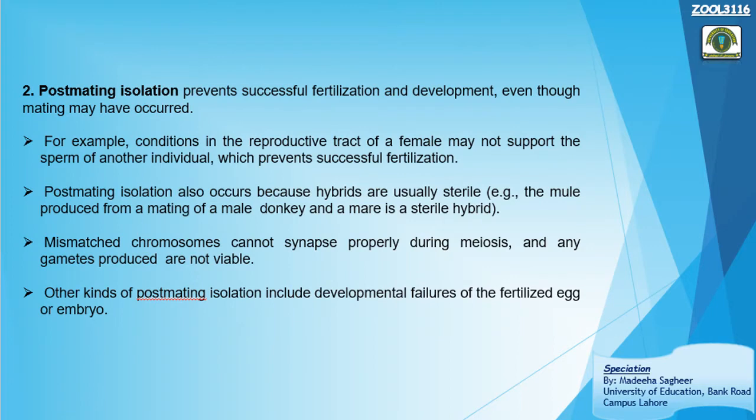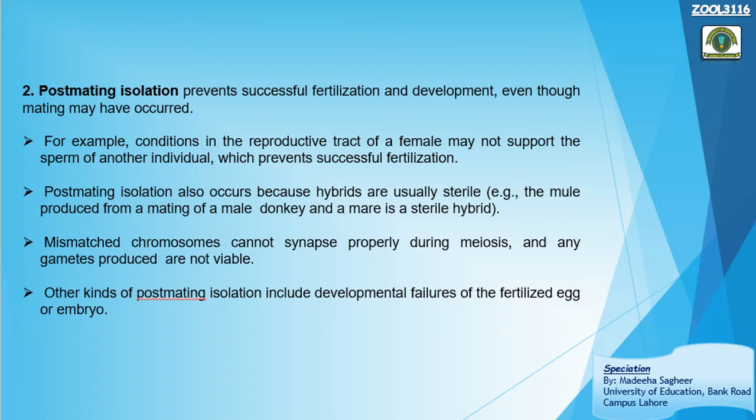Okay, the second type of reproductive isolation is post-mating isolation. Pre-mating was before the mating, which prevents the mating from taking place. But in post-mating isolation, of course, the mating has taken place, but it will prevent fertilization and sometimes the proper development, the proper production of functional fertile offspring.